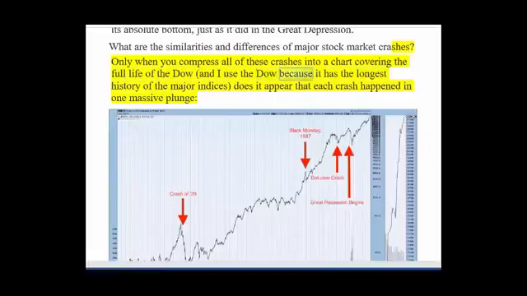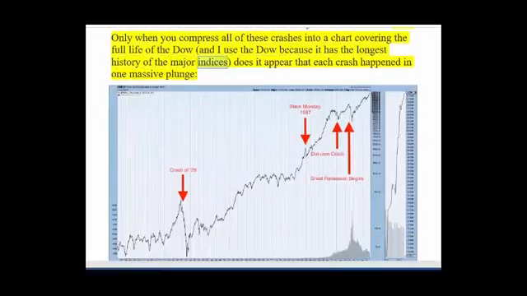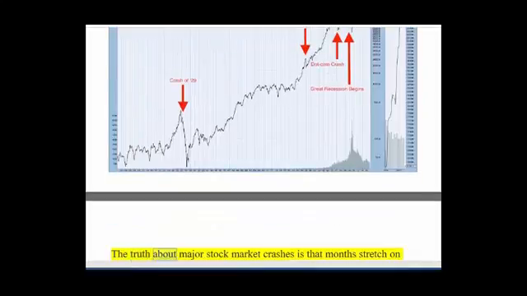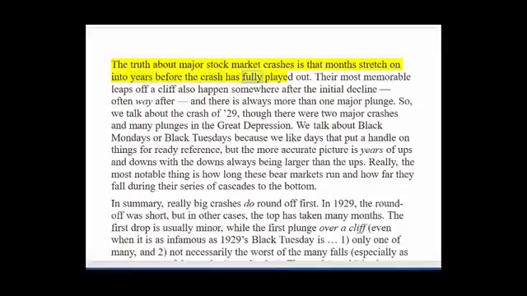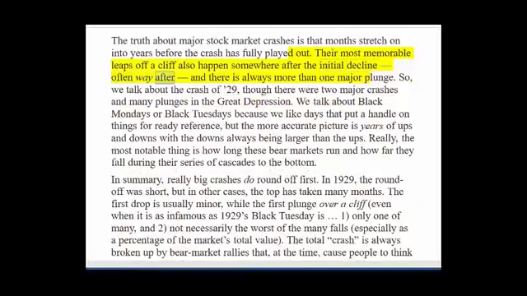and I use the Dow because it has the longest history of the major indices, does it appear that each crash happened in one massive plunge. The truth about major stock market crashes is that months stretch on into years before the crash has fully played out. Their most memorable leaps off a cliff also happen somewhere after the initial decline, often way after, and there is always more than one major plunge.